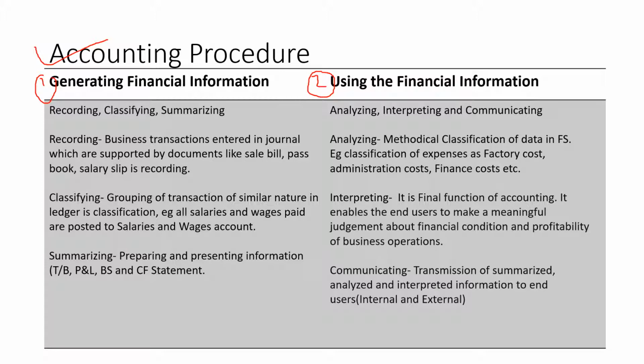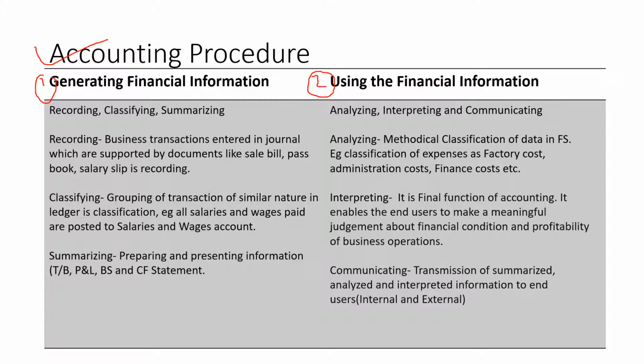Second is after the generation of financial information, we also need to use that financial information. So it has three steps: analyzing, interpreting and communicating. Analyzing is methodical classification of data in financial statement. Example, classification of expenses as factory cost.